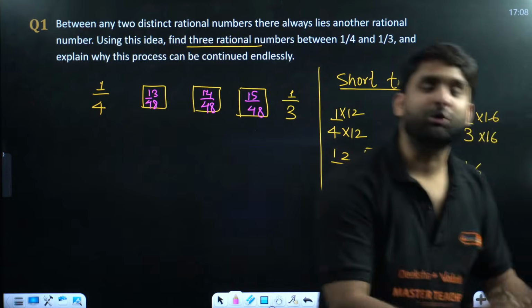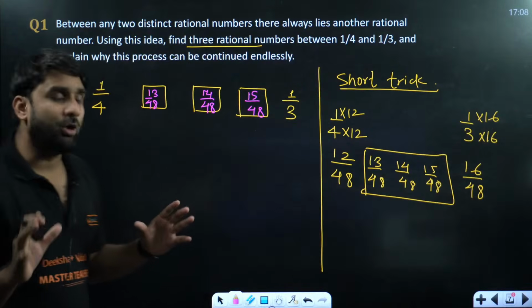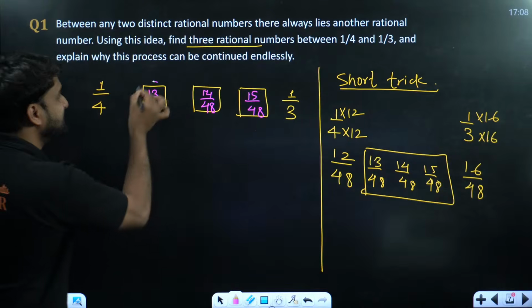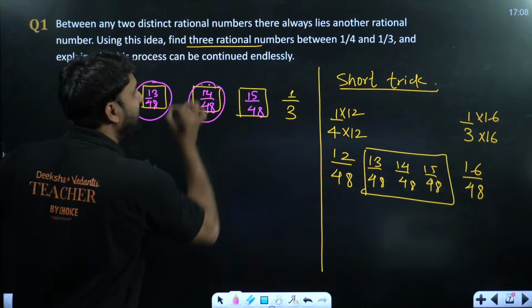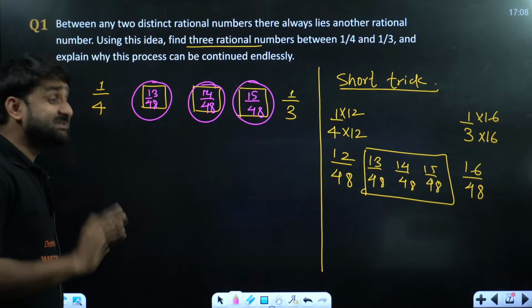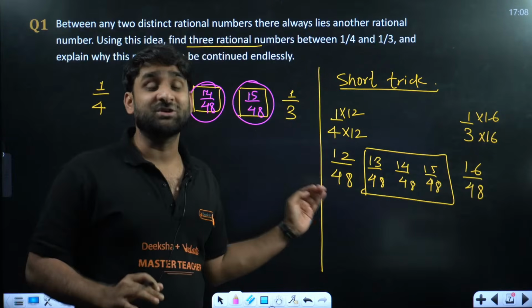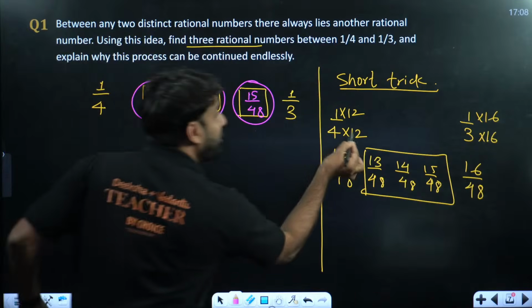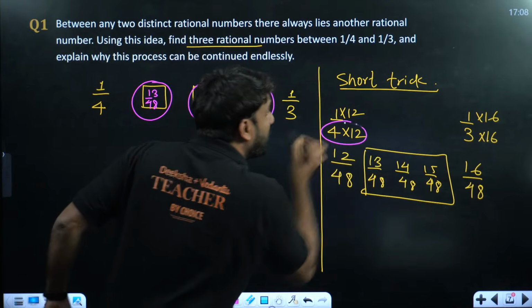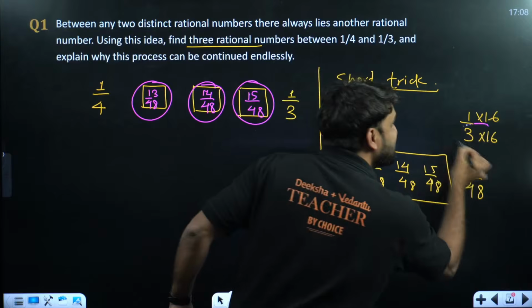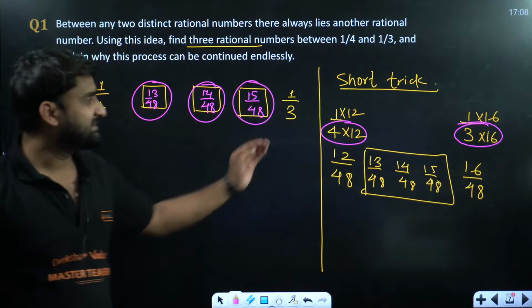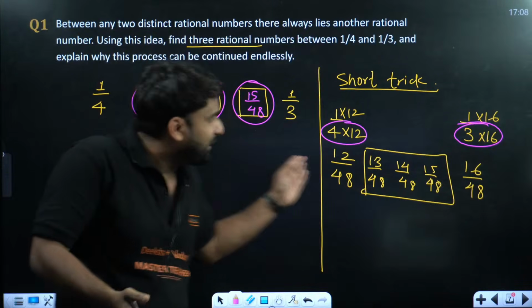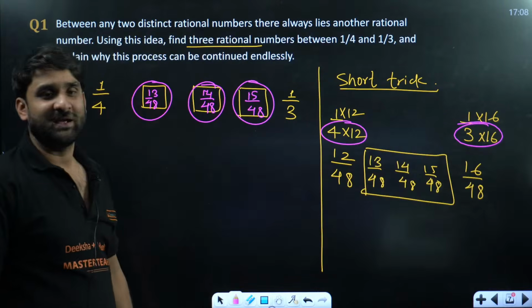Okay. Is it clear to all, everyone? Is it clear to all? So three rational numbers: 13 by 48, 14 by 48 and 15 by 48. This is the way we can find the rational numbers between two fractions. What is the condition? Try to make the denominators equal. 12 times 4 is 48 and 16 times 3 is 48. And once the denominators become equal to each other, you can continue the counting. Right? So this is the way.